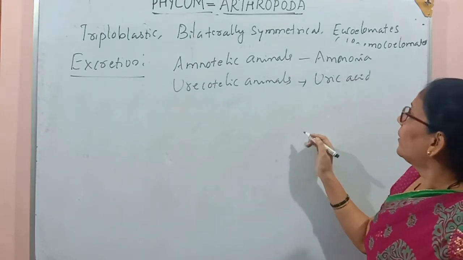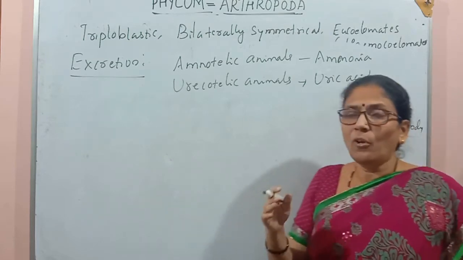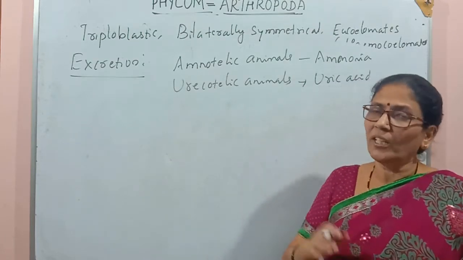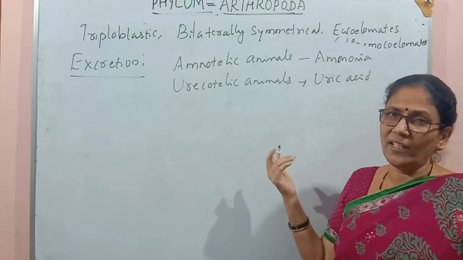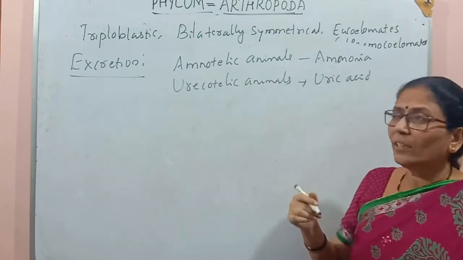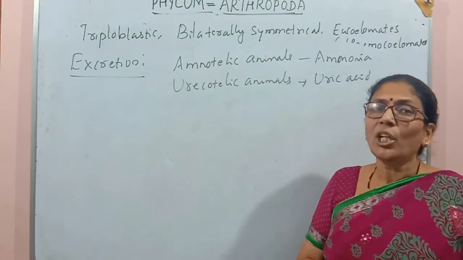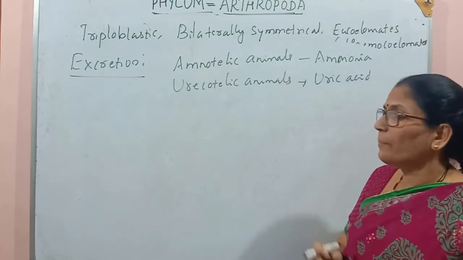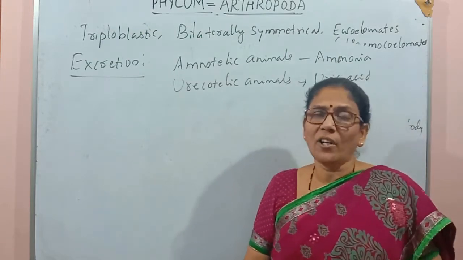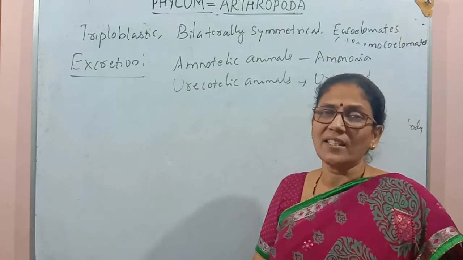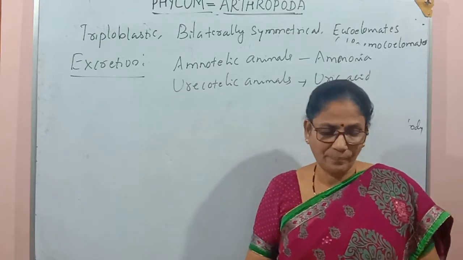Uricotelic means the removal of nitrogenous waste in the form of uric acid. For example, cockroaches are uricotelic animals because they excrete uric acid as their nitrogenous waste.